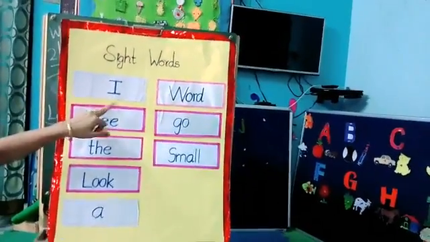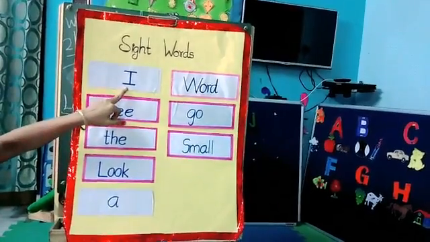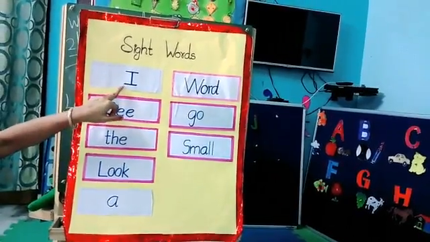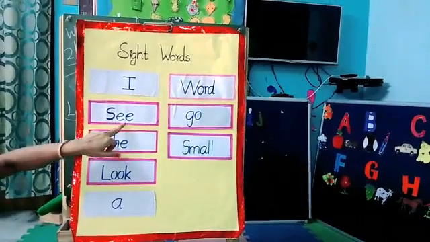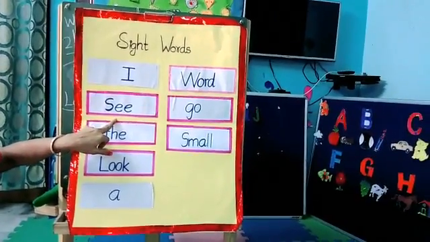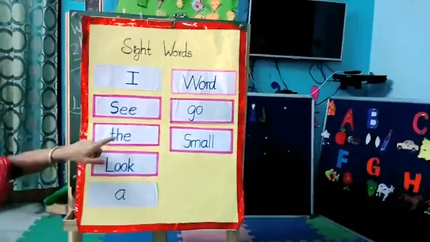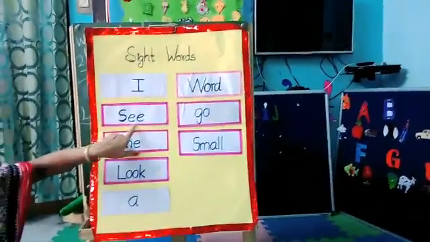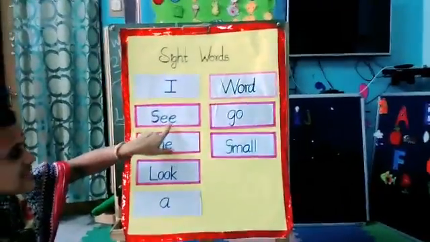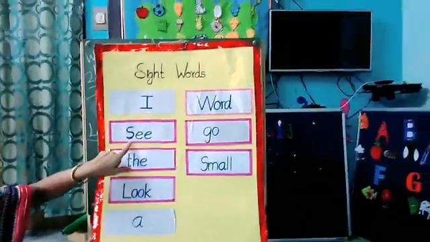See, what is this word? Come on, everybody repeat. I. Everybody say, what is this word? I. Next, what is this word? Come on. Yes, very good. This is the word see. Everybody say see. I see.